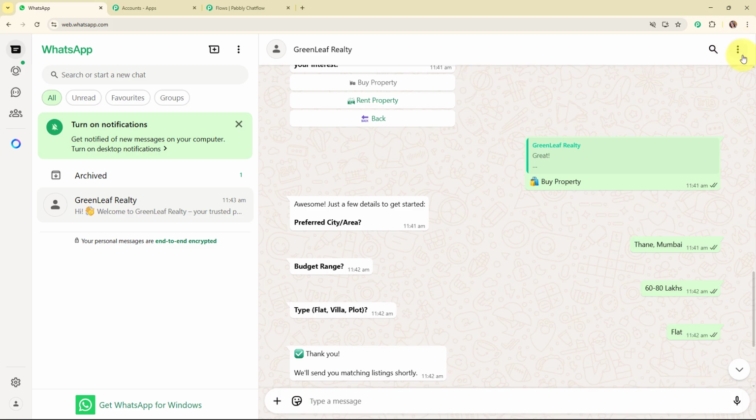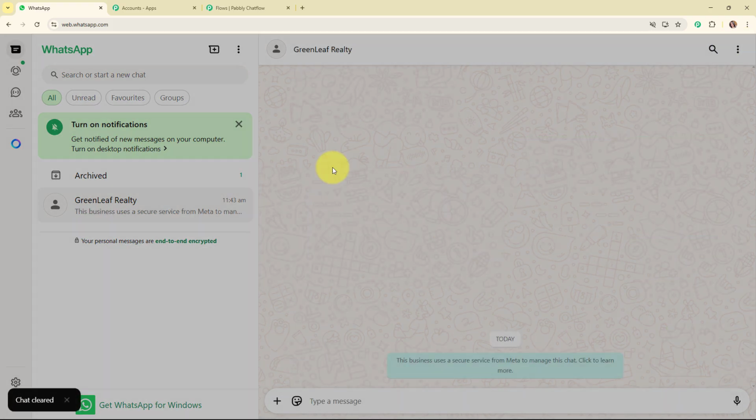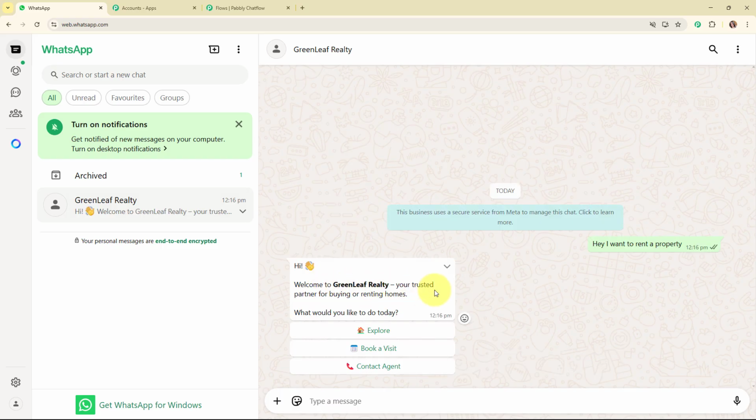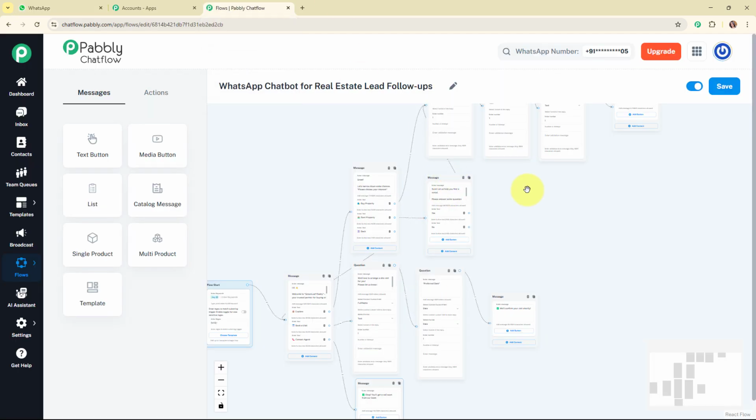And now here firstly I'm going to clear the entire chat to start from scratch. And now after clearing the chat, let's suppose again that I'm a customer and I'm going to drop a text to start as "Hey, I want to rent a property." And it says, "Hi, welcome to Greenleaf Realty, your trusted partner for buying or renting homes. What would you like to do today?" And here we have received these three same quick reply buttons. So with this we have successfully seen the working of this amazing chatbot that we just created using our all-in-one WhatsApp communication platform, that is Pabbly Chatflow.